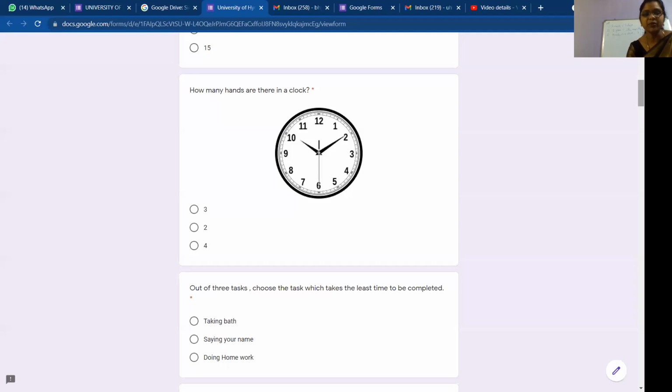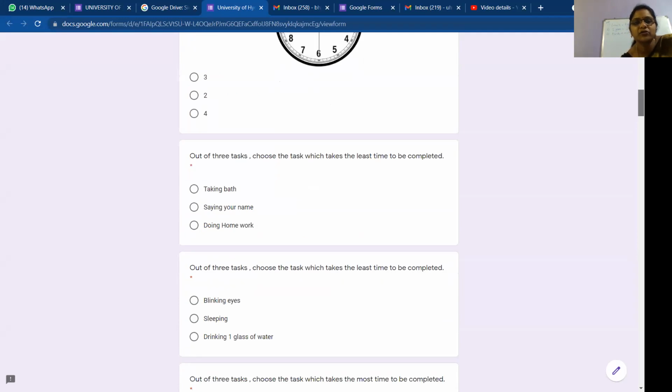Now, can you tell me the time in this clock? 10 o'clock, ma'am. It's not 10 o'clock, it is 10 hours, 10 minutes. Okay, next we'll go to the next one.